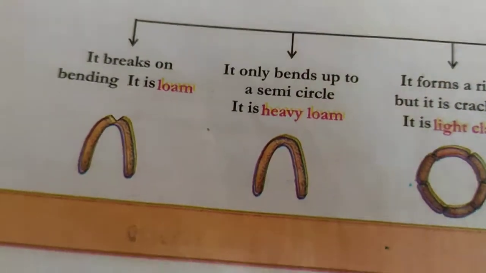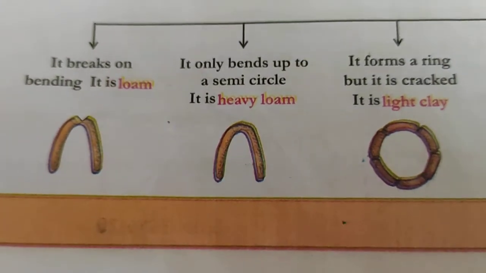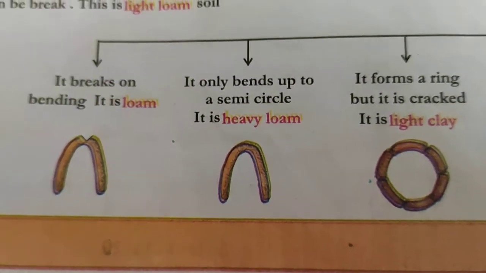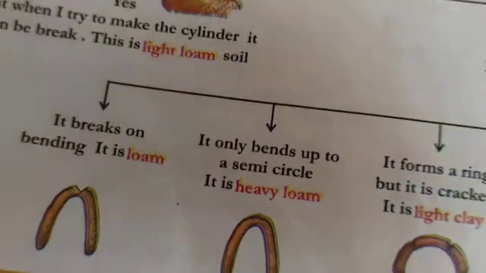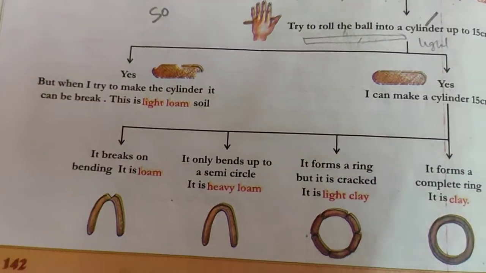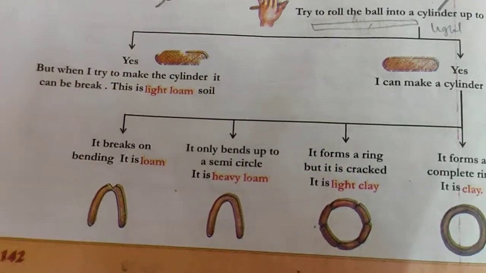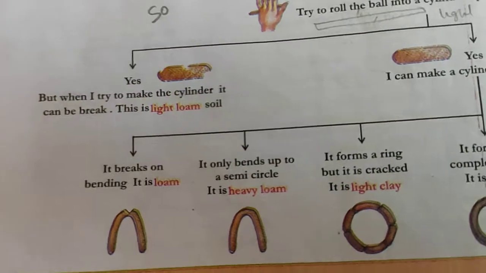If you make it into a circle or ring shape and it becomes a ring, then it completely contains clayey soil.